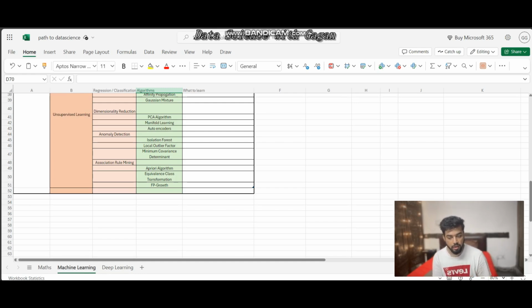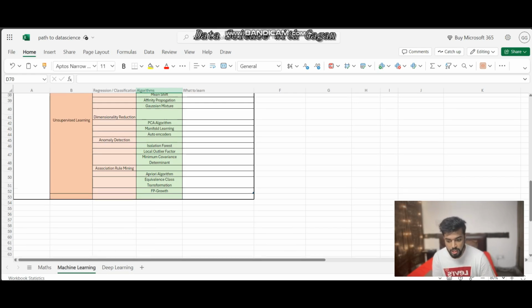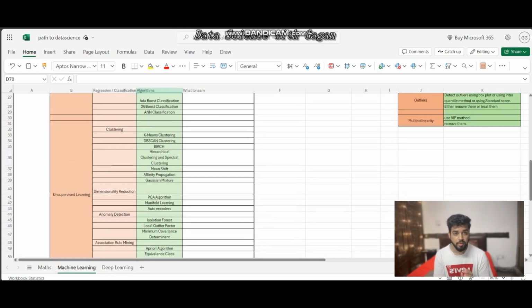And then similarly we have some algorithms for association rule mining. One is the Apriori algorithm, and then we have Equivalence Class Transformation, and the last algorithm, which is FP-Growth. So these are some algorithms for unsupervised learning, where we have unlabeled data.